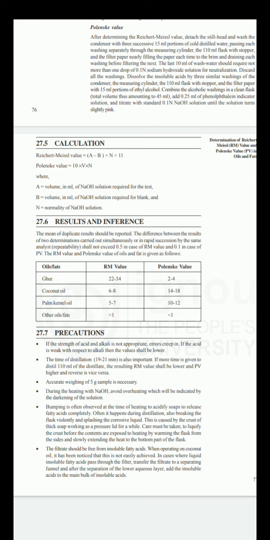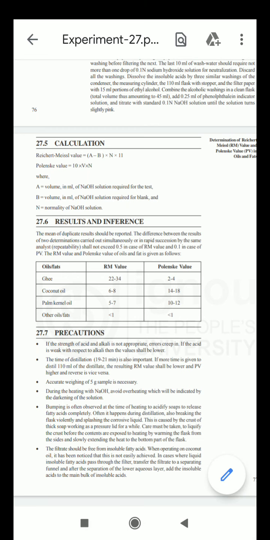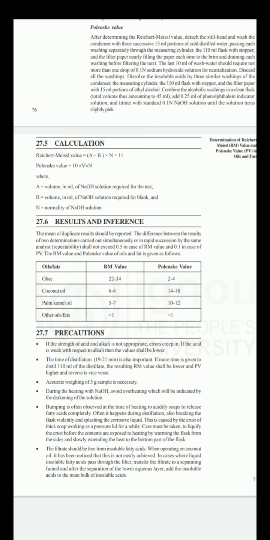Here you have to take two readings: if you test the first 5 gram fat sample, then take another reading for another 5 gram sample. The mean of these two readings is used in calculating the Reichert-Meissl value.